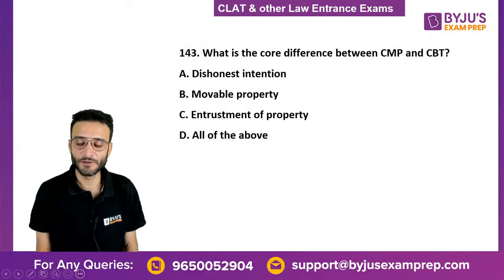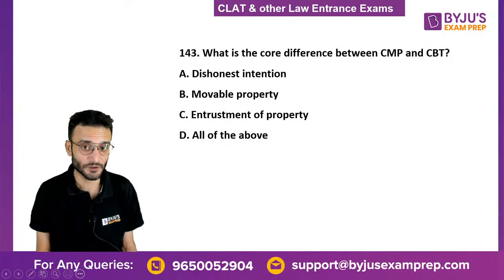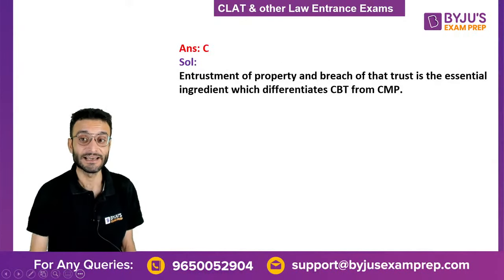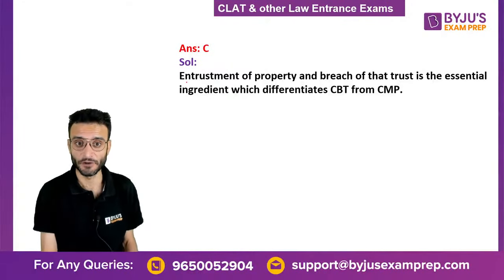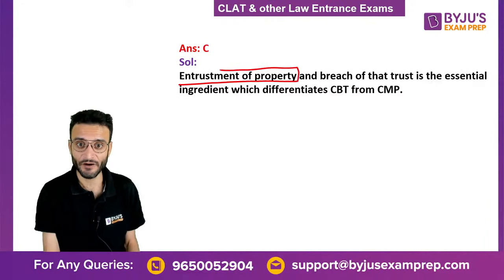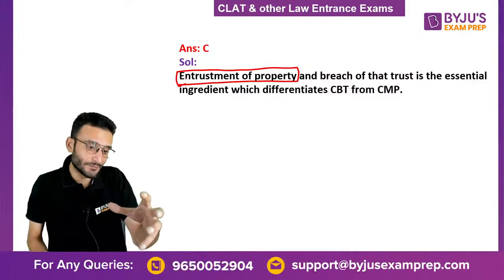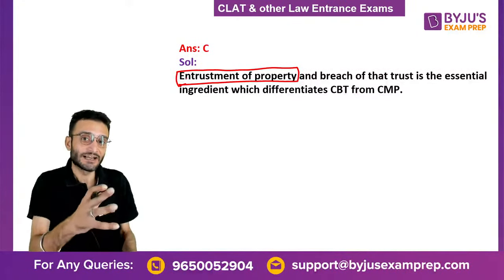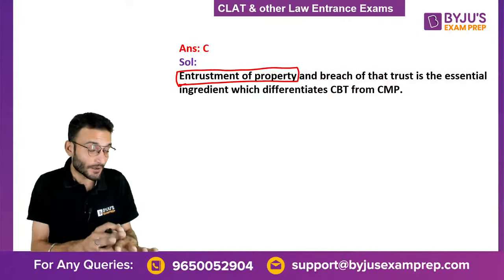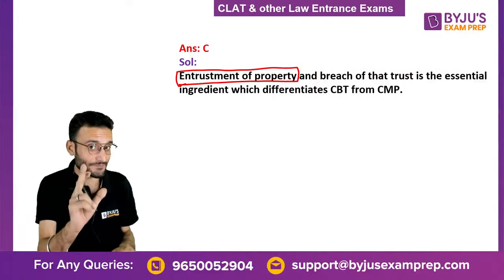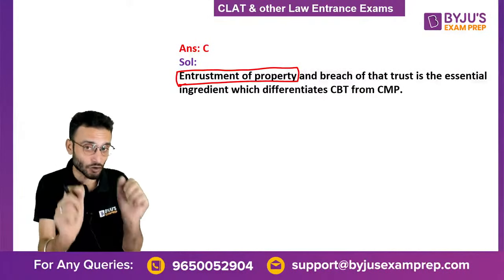What is the core difference between criminal misappropriation of property and criminal breach of trust? Dishonest intention, movable property, entrustment of property, all of the above? The correct answer is entrustment of the property. Entrustment, you have a fiduciary relationship insofar as criminal breach of trust is concerned, but not in others. That's very, very important. You must keep this in your mind.